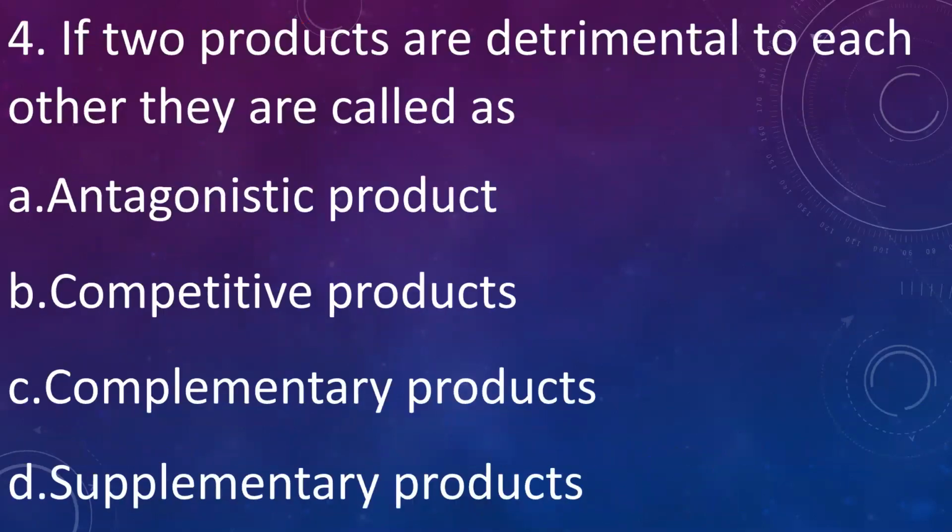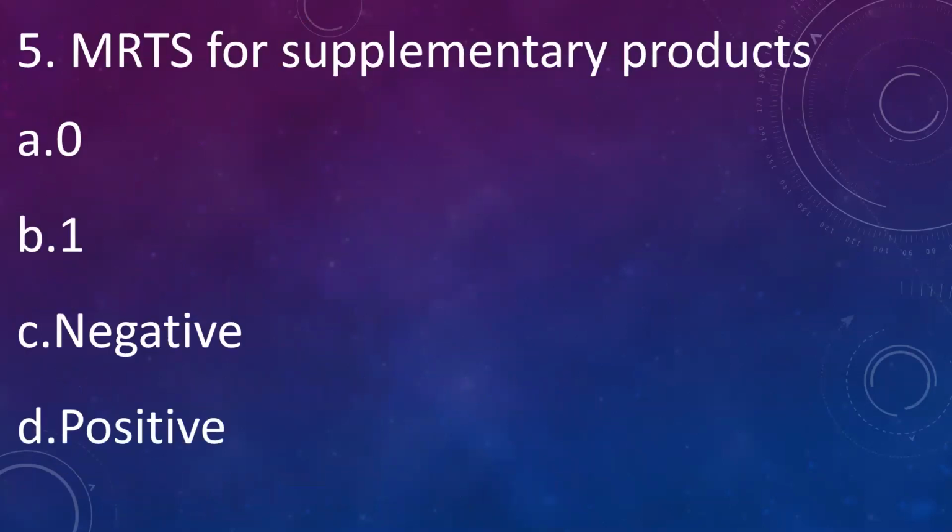Then, if two products are detrimental to each other, they are called: A. Antagonistic product, B. Competitive product, C. Complementary products, D. Supplementary products. Answer is antagonistic products. If they are detrimental, then they are called as antagonistic products. Then MRTS for supplementary products: A. 0, B. 1, C. Negative, D. Positive. Answer is 0. Marginal rate of technical substitution for supplementary products will be 0.